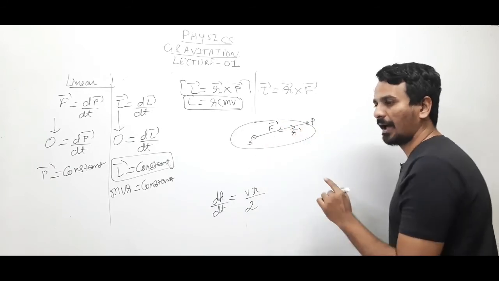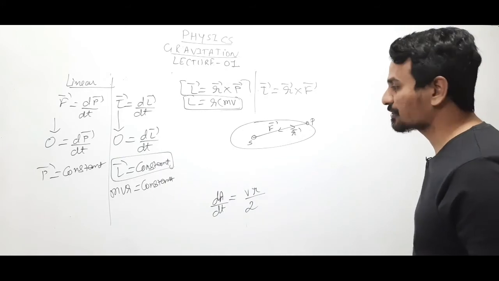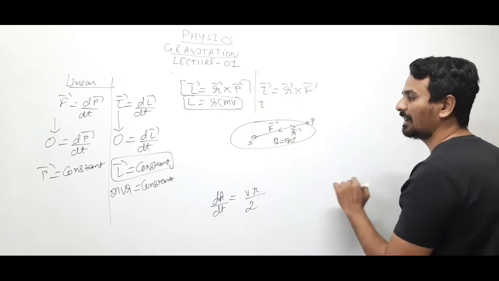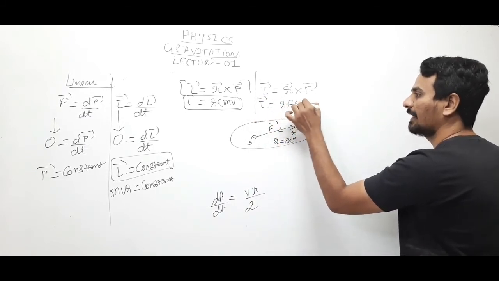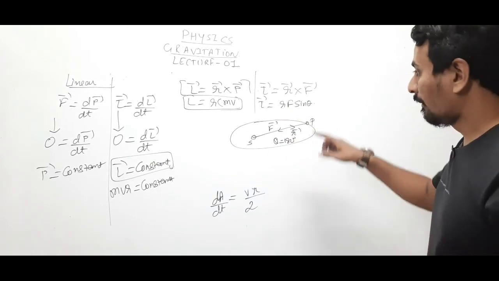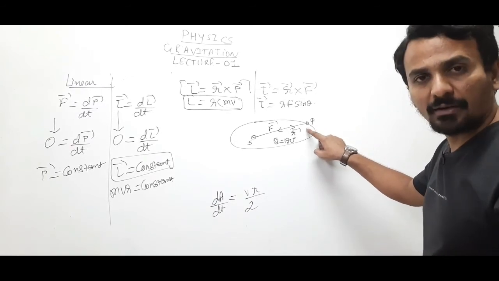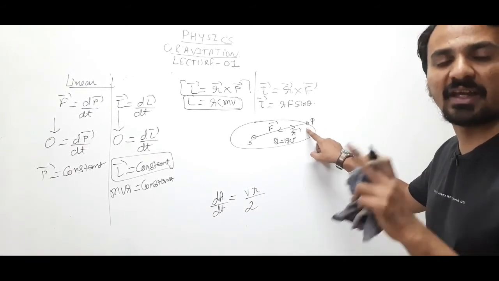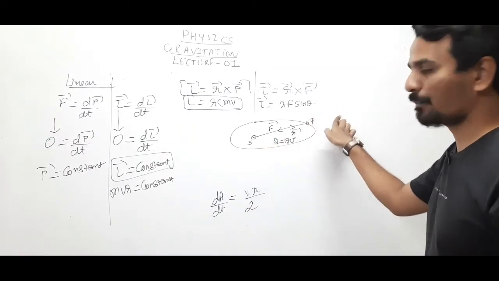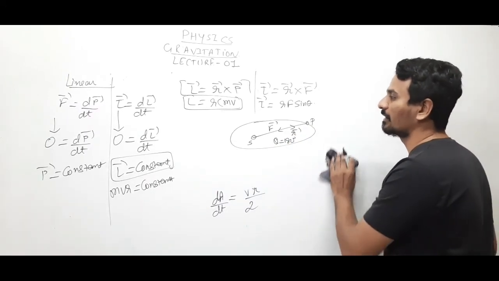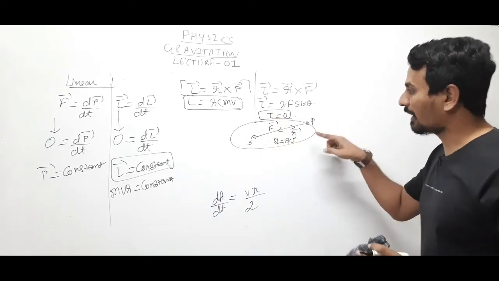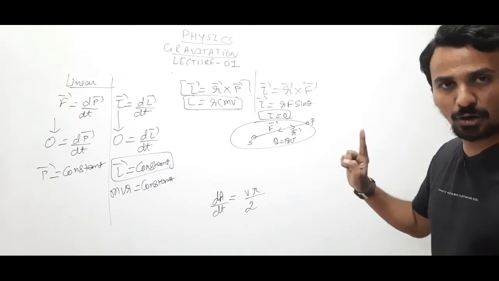So r and F are anti-parallel to each other, and the angle between them is 180 degrees. Torque equals r F sin theta, and here theta is 180. So no gravitational torque acts on this planet, because r and F are anti-parallel. Substituting theta equals 180, torque will be 0. So the torque acting on a planet revolving in an elliptical orbit is 0.